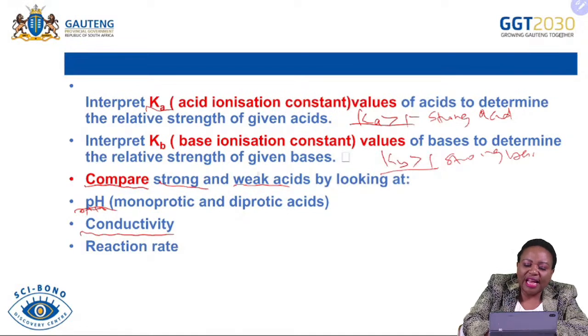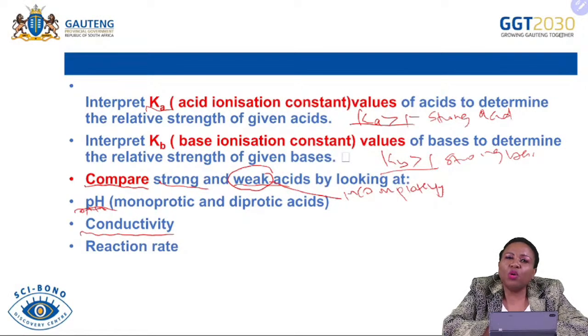Weak acids ionize incompletely, therefore they produce a low concentration of hydronium ions. Because they produce a low concentration of hydronium ions, in terms of electric conductivity they will have a low conductivity as compared to strong acids.